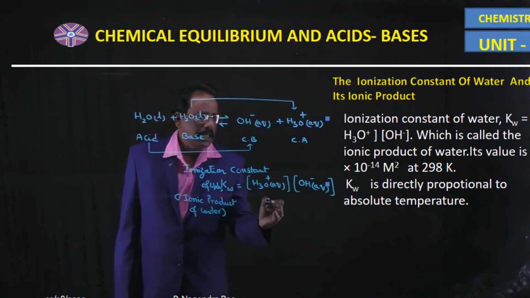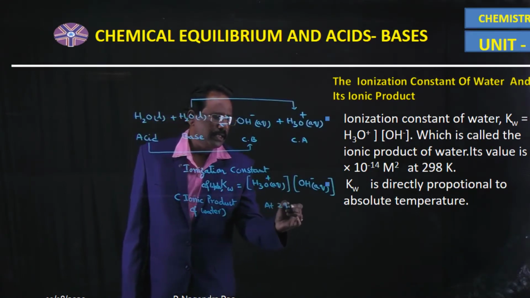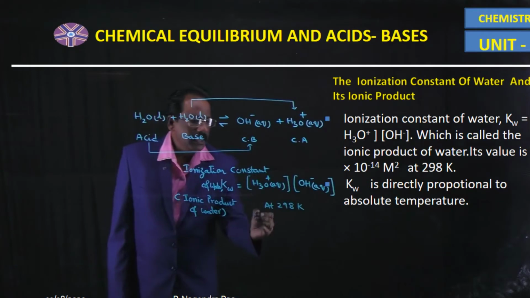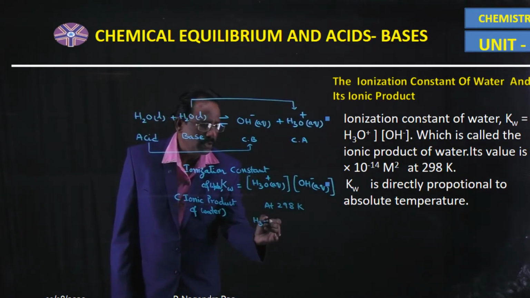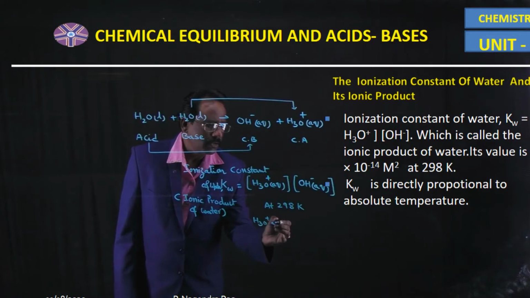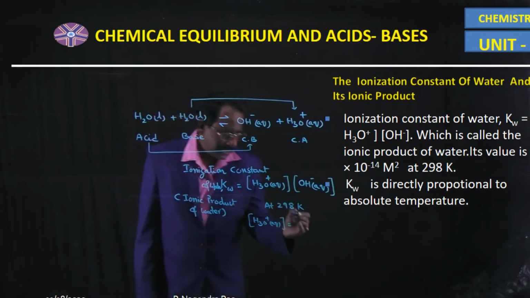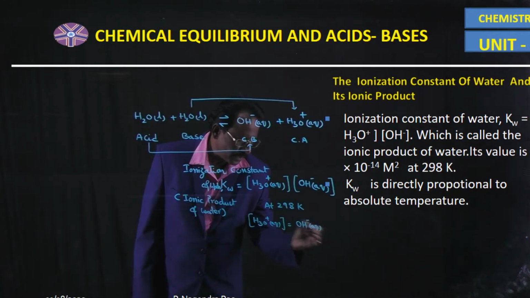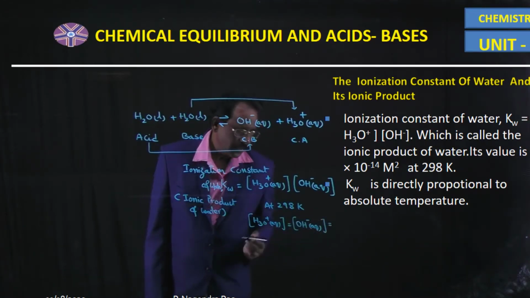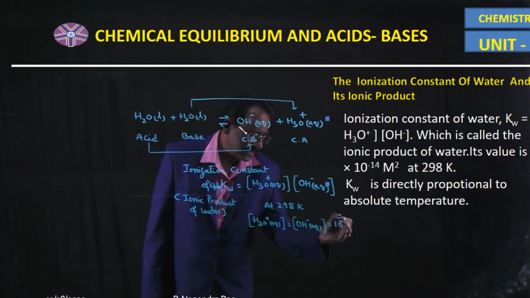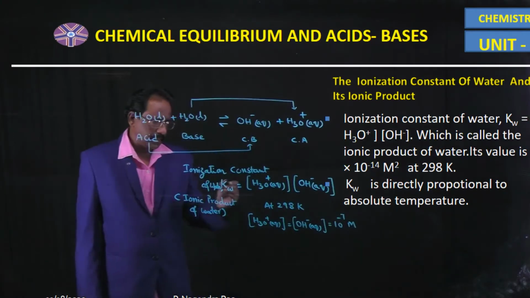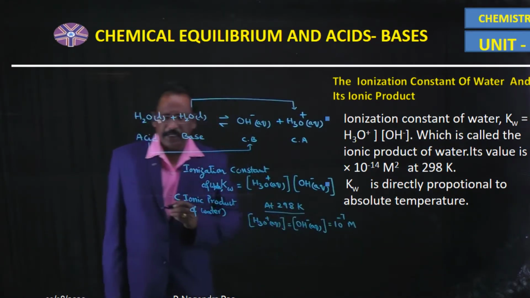At 298 Kelvin temperature, that means at 25 degrees centigrade, the active mass of hydronium ion is equal to the active mass of hydroxyl ion, which is equal to 10 power minus 7 moles per liter. Remember that this is at 25 degrees centigrade.